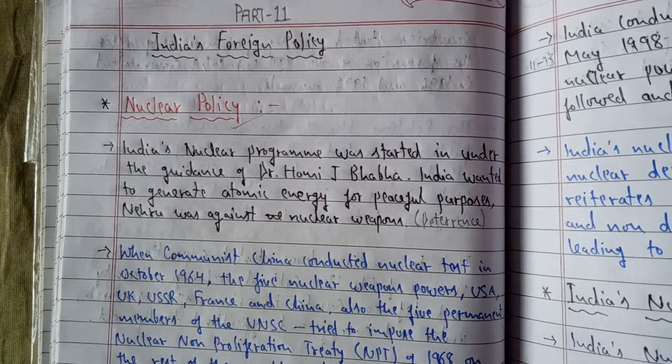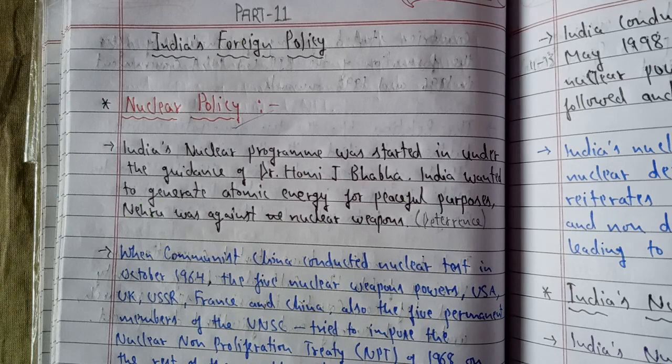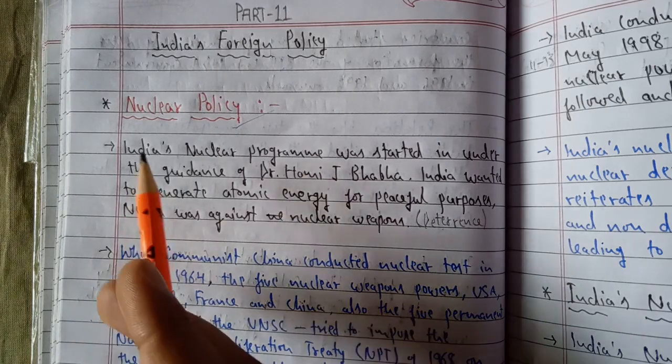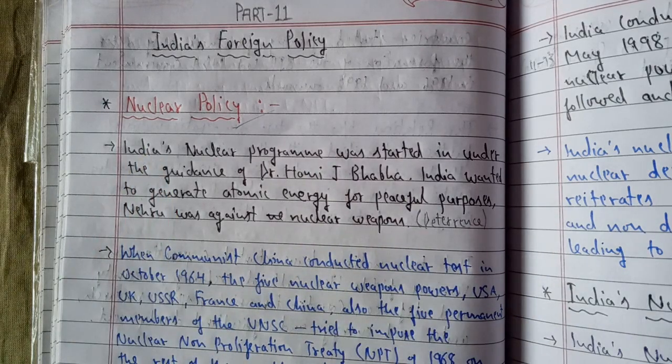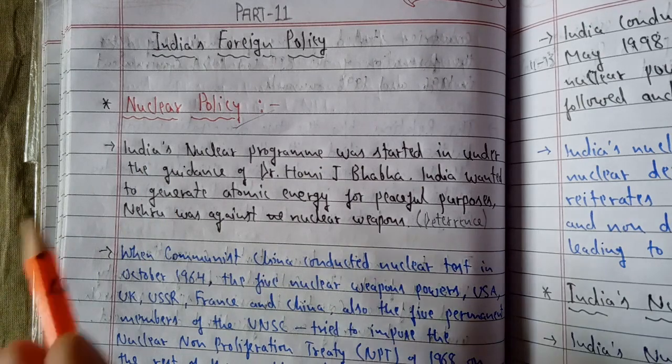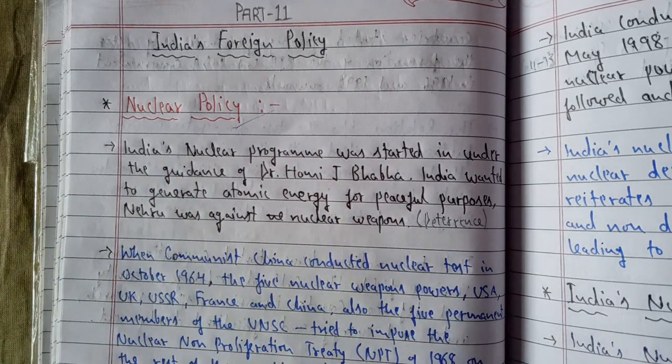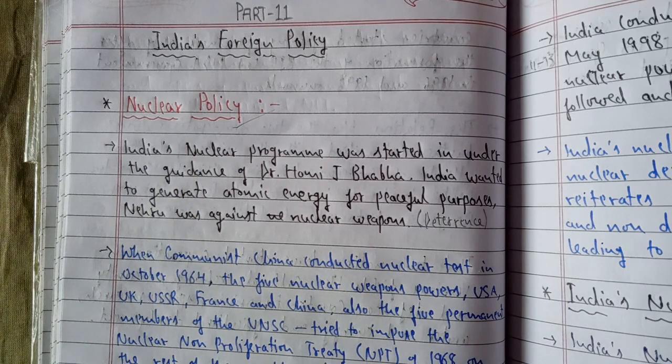This is one of the most important topics when we talk about the foreign policy of India. This is the most important component of our Indian foreign policy. Before we move forward and see what exactly is under the policy, we will also try to see what was the background of this nuclear policy, how it came into existence, how it all started. We are going to see that story as well, which would be good for you and easy for you to understand the current scenario of our nuclear policy if we talk about foreign policy of India recently.